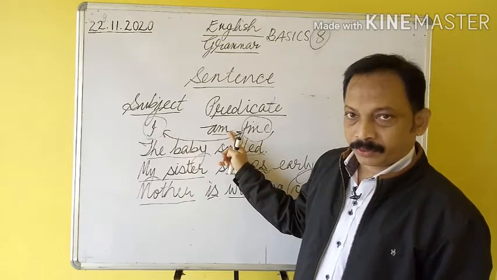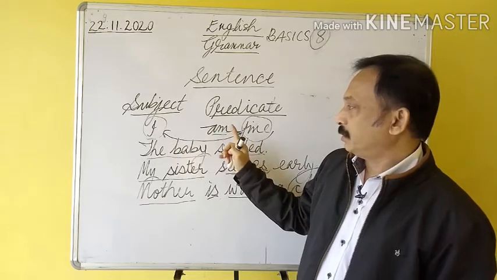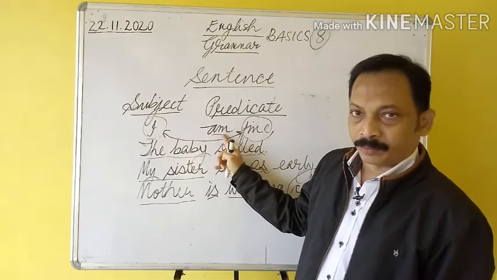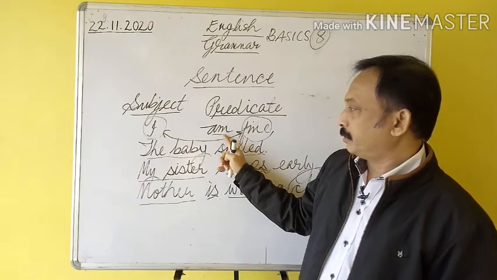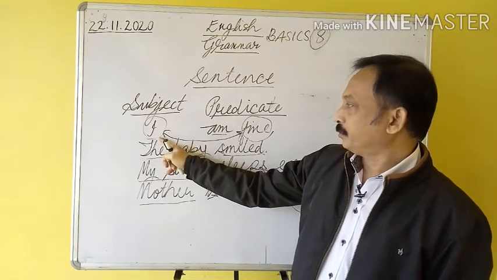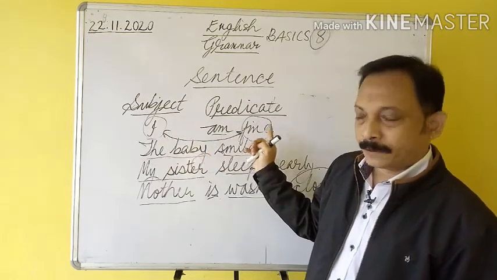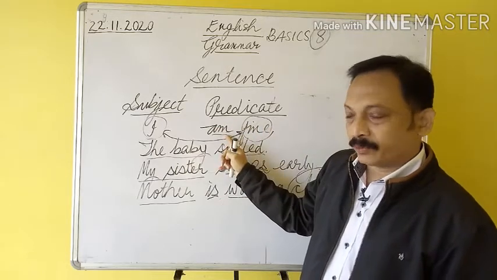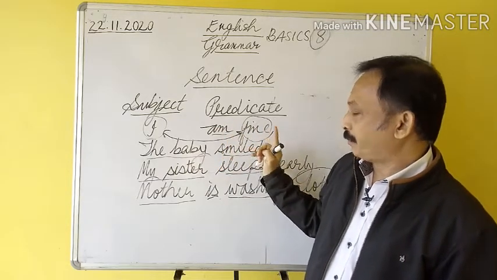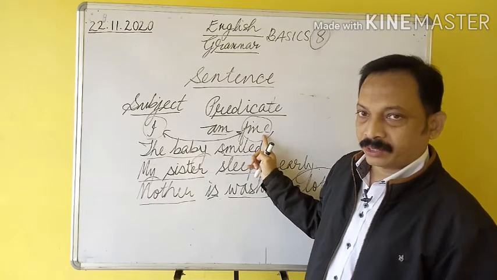It is the verb. It is a linking word. I is the subject, am fine is the predicate, am is the linking verb, and fine is its complement.